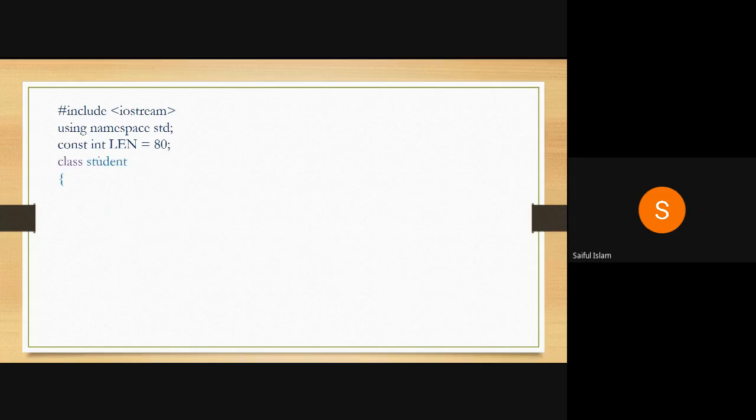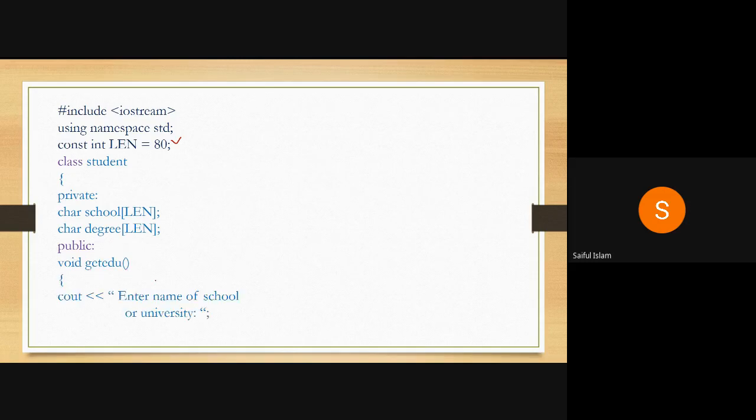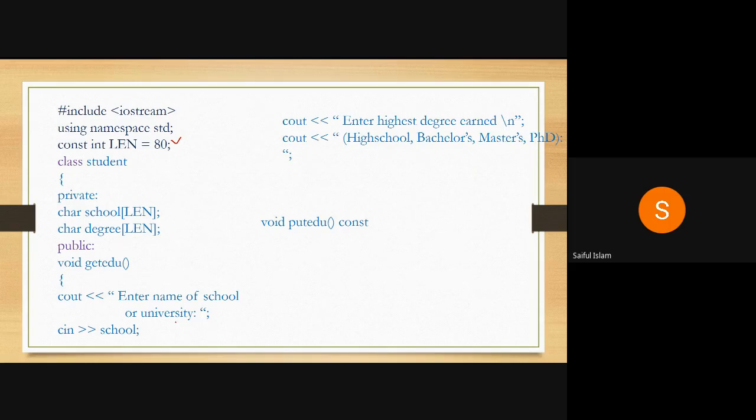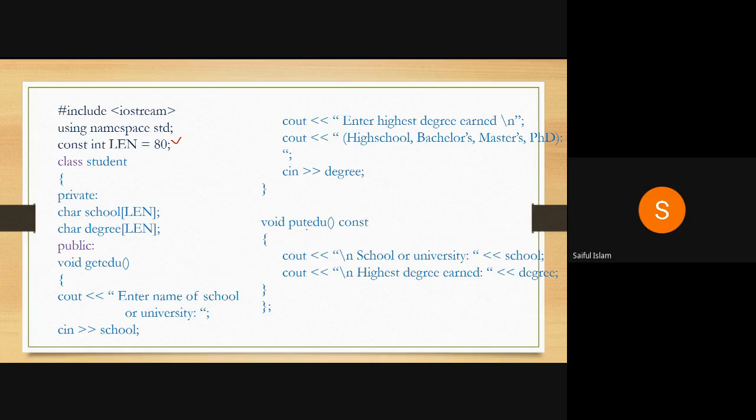So you have iostream, namespace std, then you're defining a length of 80. You have a class student. In the case of a student, you have a school, that is the name of a school. Then you have the name of a degree. Then you have a public get education. Then you have: enter the name of a school or a university. Then you enter the value in cin. Then you have a degree, then bachelor degree. Then you have put education.